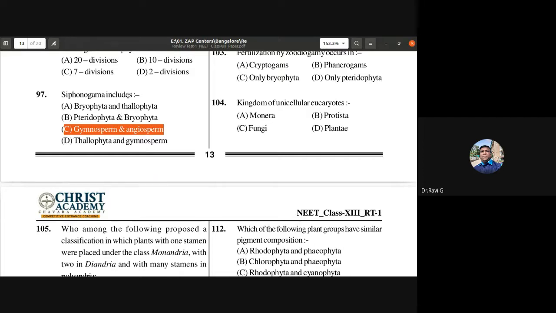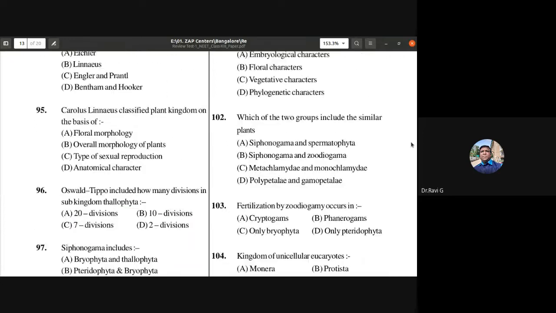So Siphonogama includes gymnosperms and angiosperms. Siphon means tube-like structure. They produce pollen tube because they have pollen grain which undergoes germination. So 97th, C is the answer, gymnosperm and angiosperm.